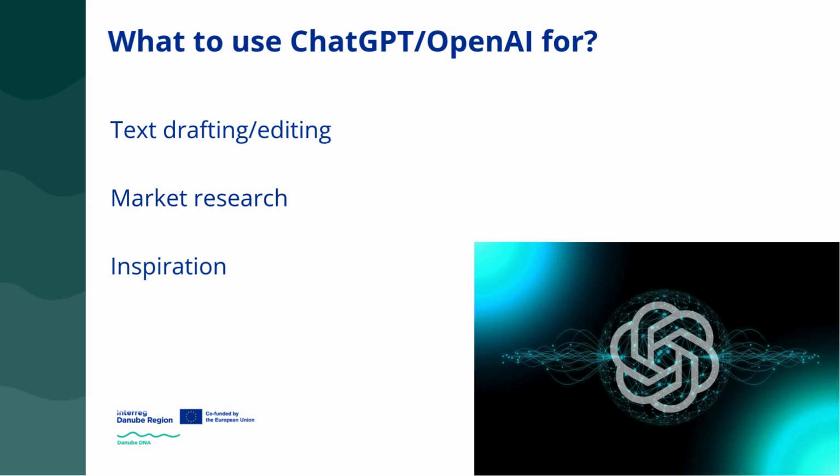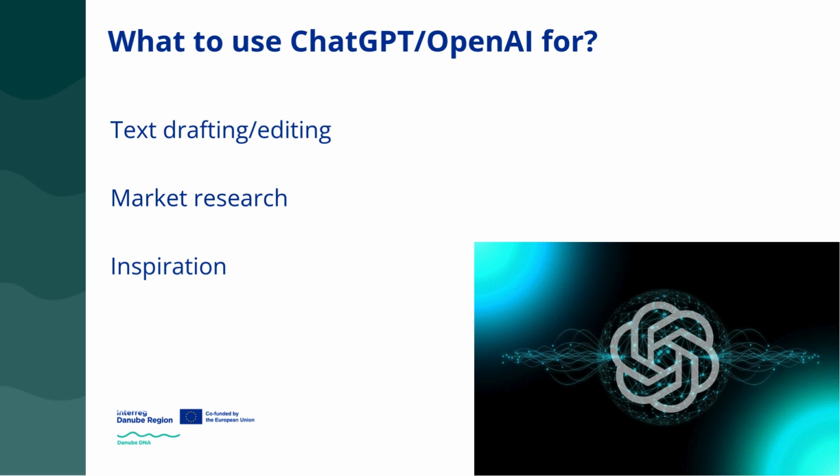Besides copywriting, another highly effective use of ChatGPT is for inspiration and idea generation. For example, if you're looking for inspiration for a product name, slogan, or website article title, ChatGPT is an excellent tool. It often provides multiple suggestions for a task, allowing you to find words and phrases that you can incorporate into your own writing. A third area where ChatGPT excels is market research.